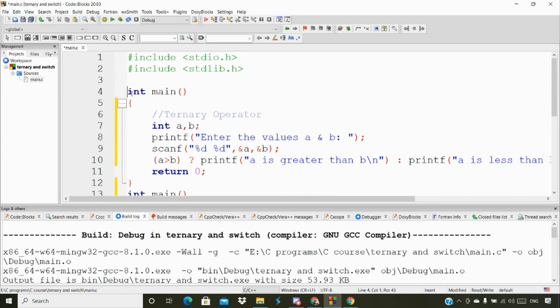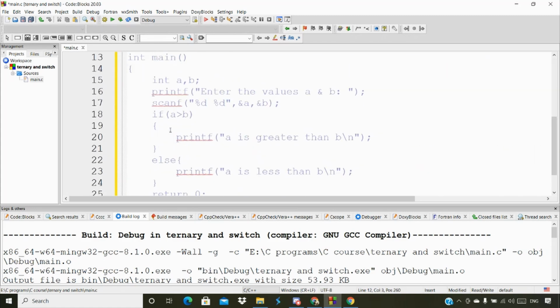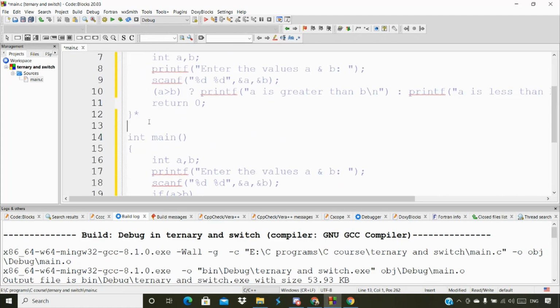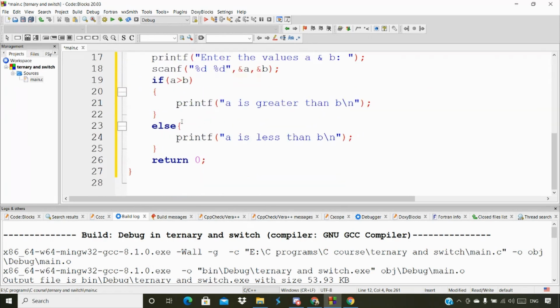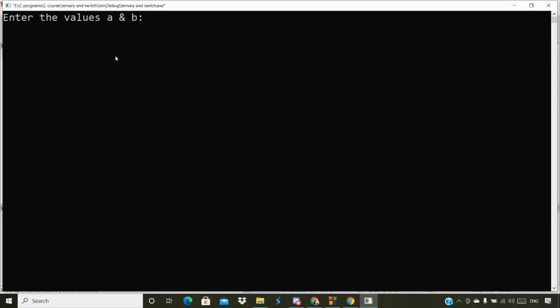I'm just going to comment it out first here. So first, let me run this particular code, and then we'll discuss what exactly we mean by ternary, and we're going to compare both things. So let me run this first if else code.